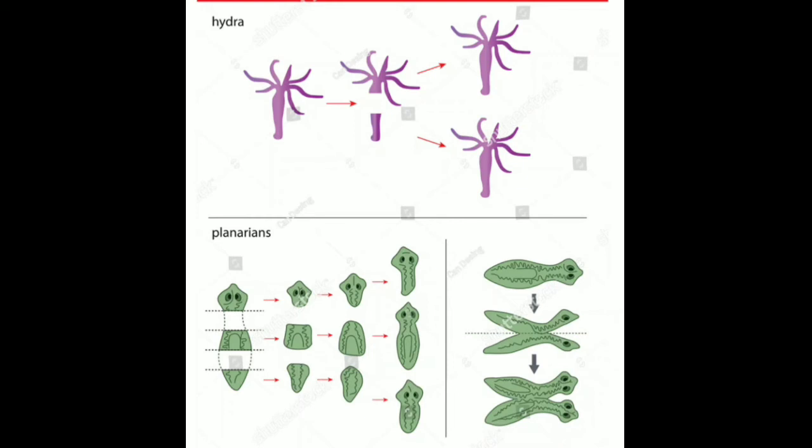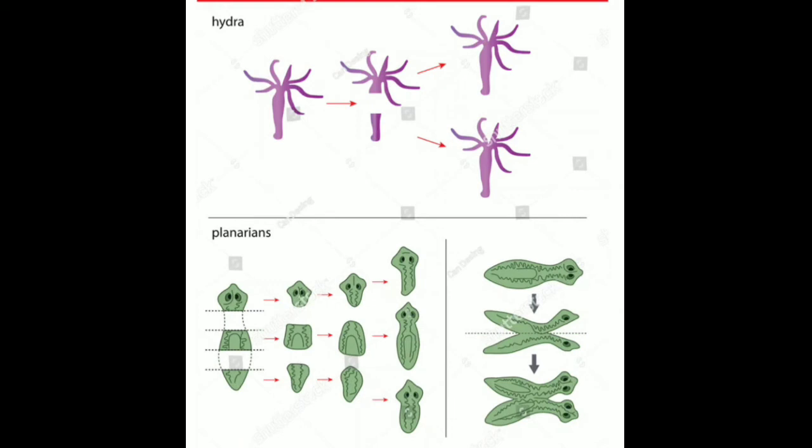And the last one, the ability of a detached part to grow into a complete individual, is called regeneration. Each cut piece grows whichever part is lost and develops into a new individual. This is how the process of asexual reproduction takes place in animals.